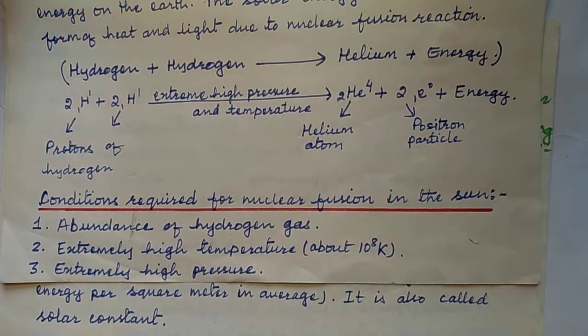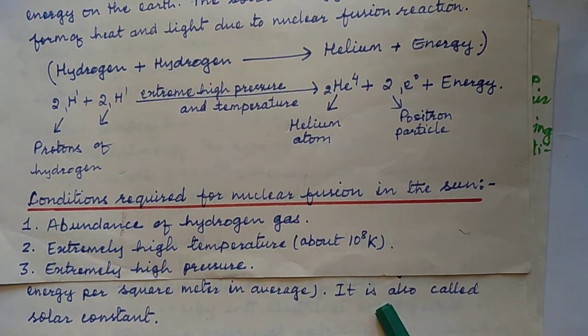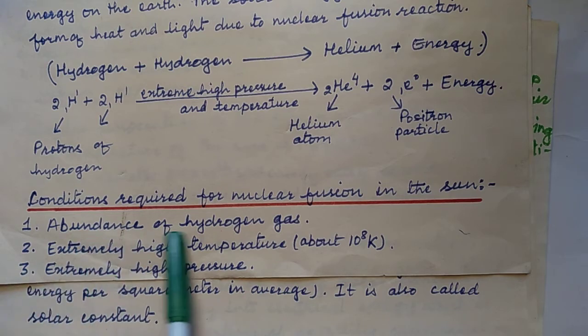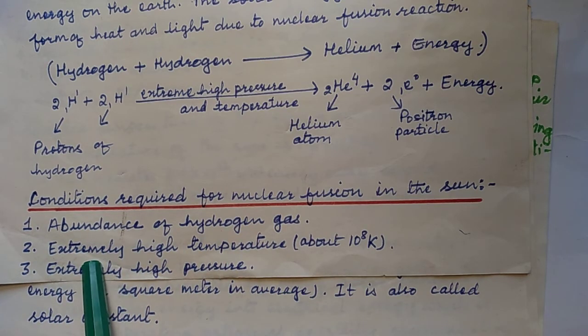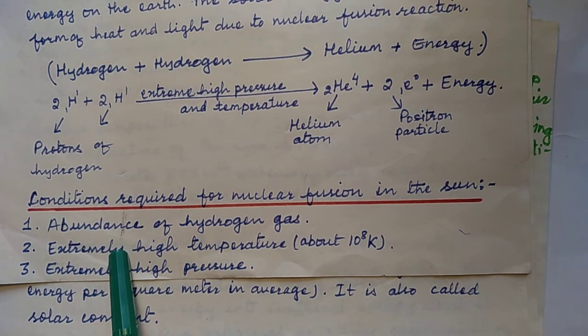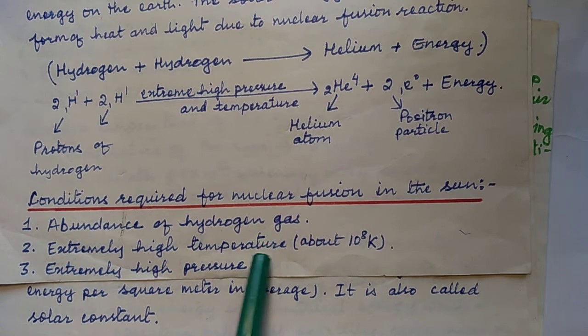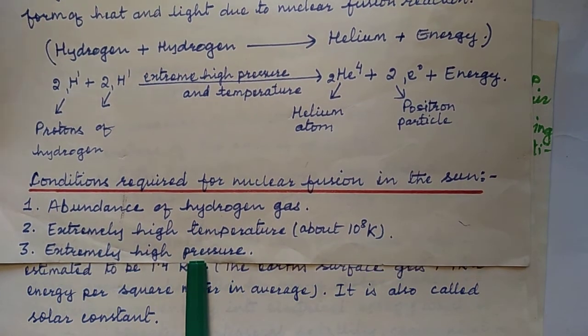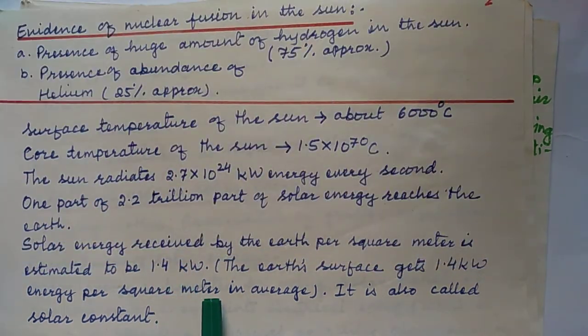Conditions required for nuclear fusion in the sun. What are the necessary conditions for nuclear fusion to occur in the sun? So these are very important points for examination. You need to remember abundance of hydrogen. Plenty of hydrogen gas is present in the sun. Sun is made up of approximately 75% hydrogen gas and 25% helium. Extremely high temperature and extremely high pressure. So these are the necessary conditions for nuclear fusion reaction to occur in the sun.